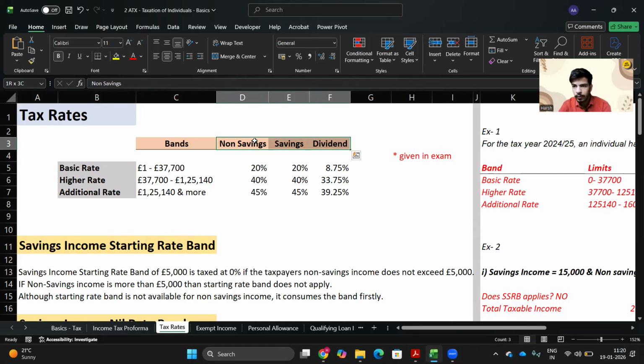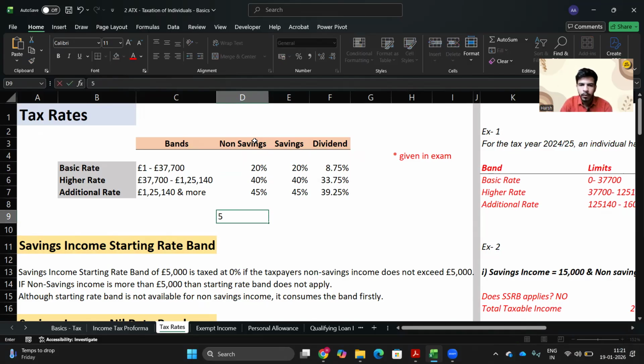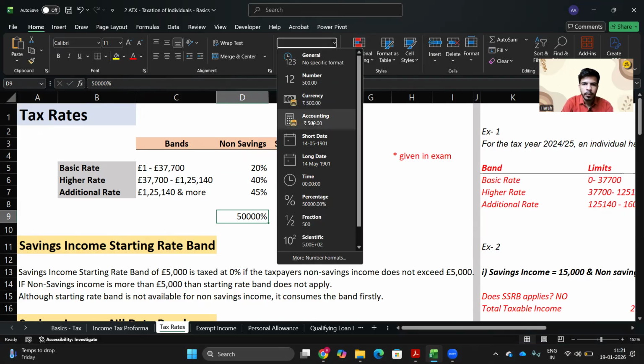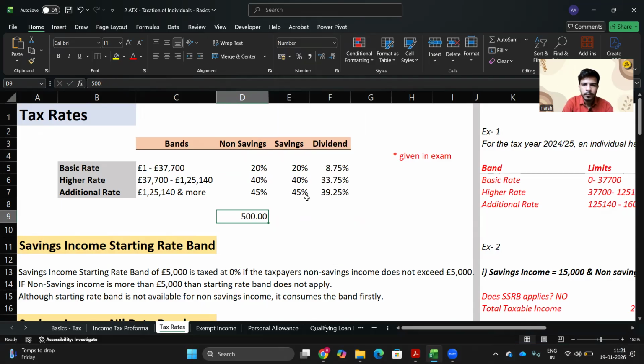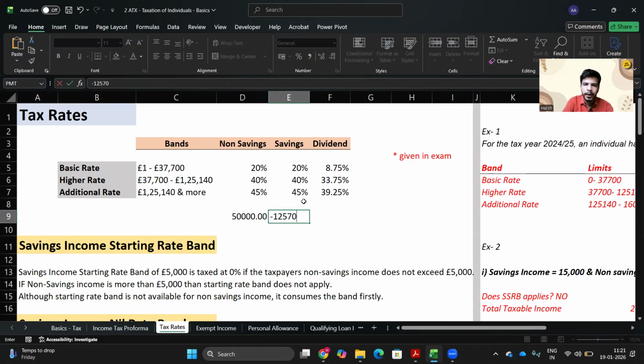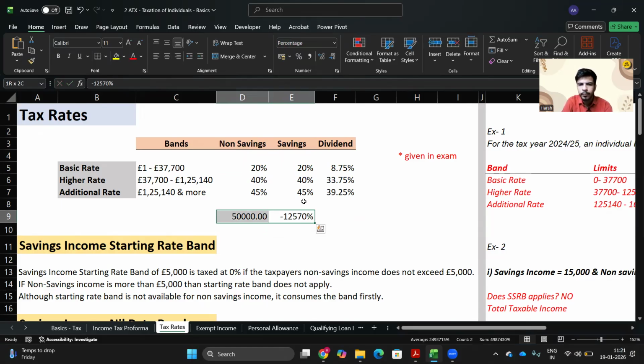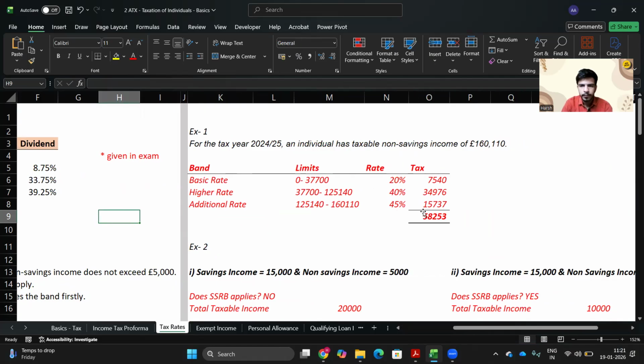If we talk about personal allowance as well, you should firstly consume your personal allowance against non-savings income. Let's say it is 50,000 as your salary. Let's convert it into numbers. So firstly, the personal allowance would be applied here, and then if you have something left, you would go to savings and dividend income.